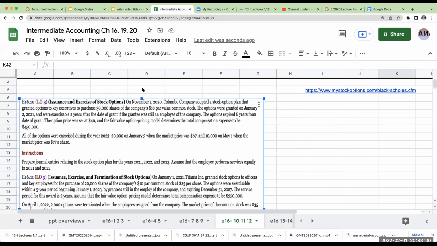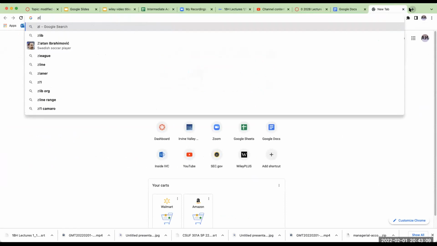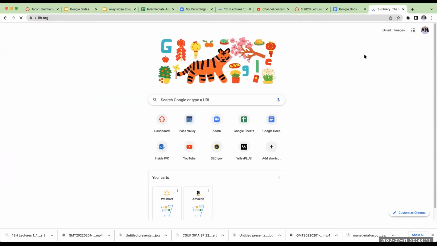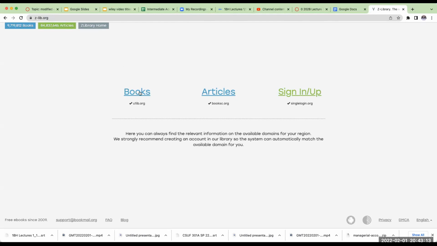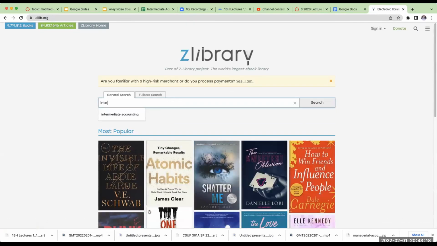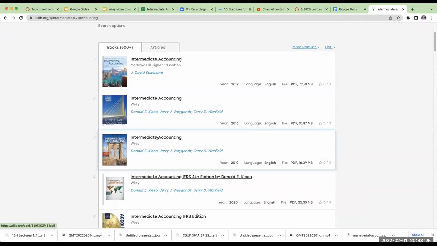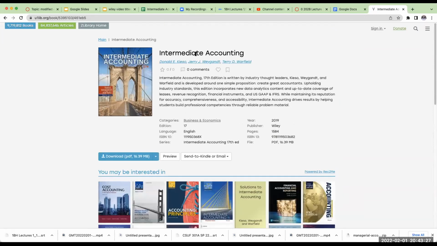And by the way, if what I'm showing you is really hard to read on the screen, I apologize. However, if you go to zlibrary.org and do a search on books for intermediate accounting, you will find the very exact textbook that I'm pulling this from for free.